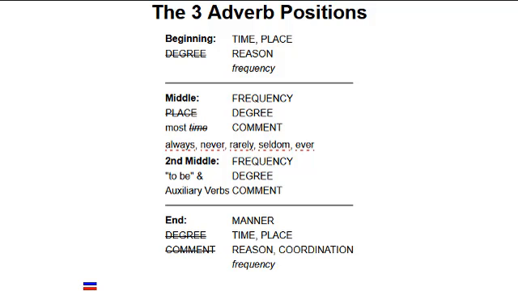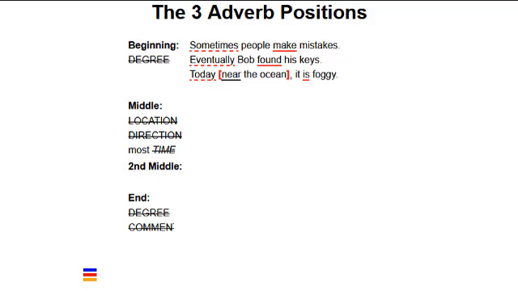The 5 adverbs of frequency, always, never, rarely, seldom, and ever, can only be placed in the middle positions. All adverbs of place and most adverbs of time should not be placed here. Adverbs of comment can never be placed in the end position. Adverbs of manner can always be placed there, and a few can be placed in the other 2 positions. Let's look at some examples.